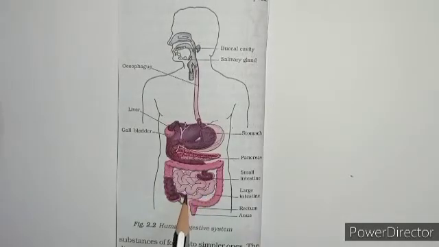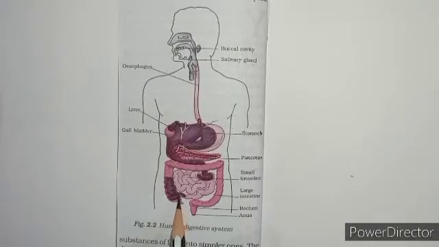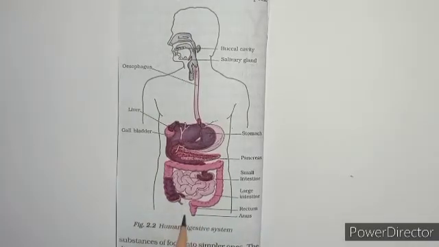In this lower part of the small intestine, the intestinal juices complete the digestion of all components of food. Here the carbohydrates get broken into simple sugars such as glucose, fats into fatty acids and glycerol, and proteins into amino acids.